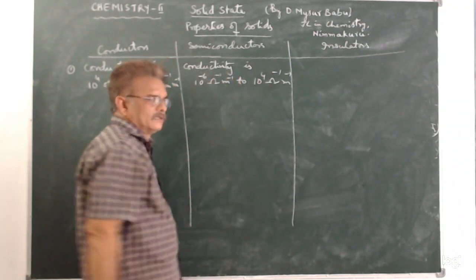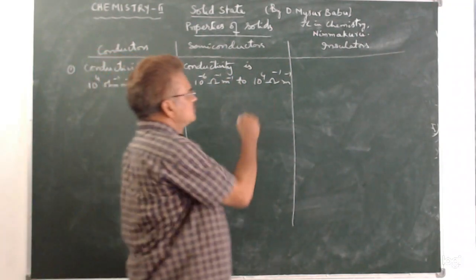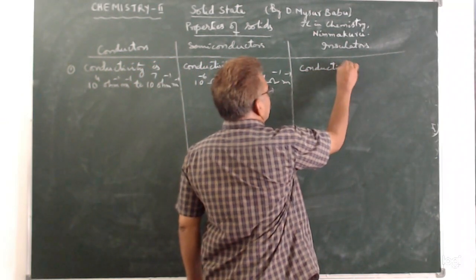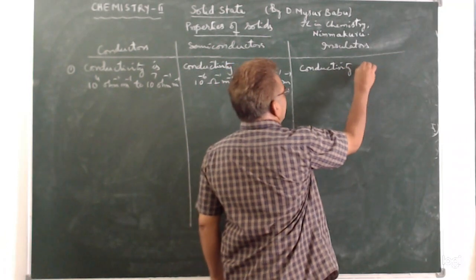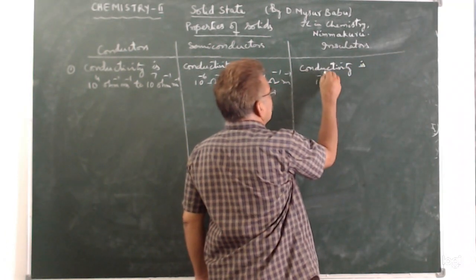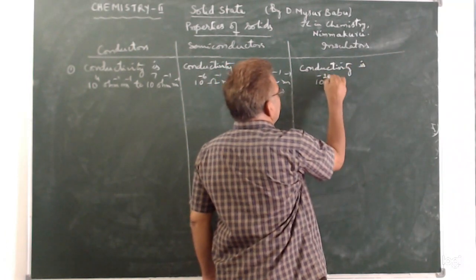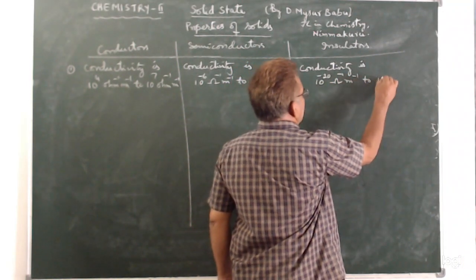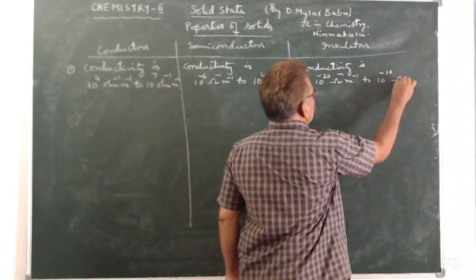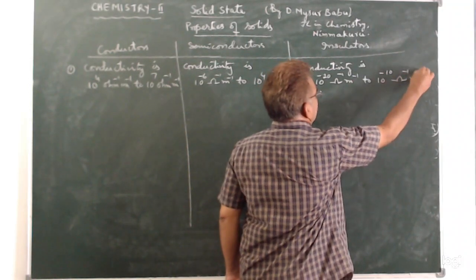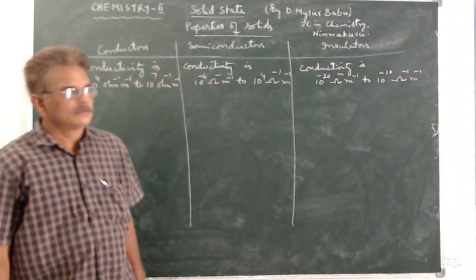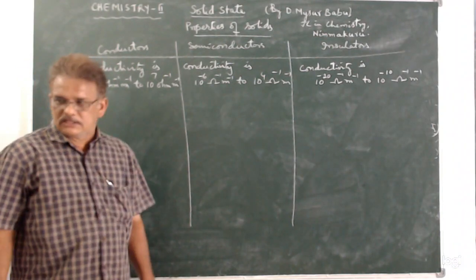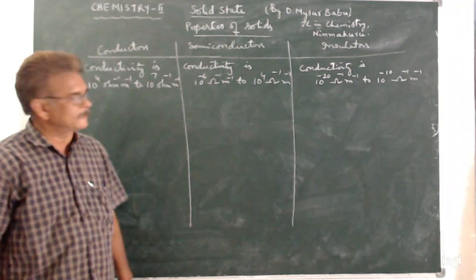Okay. In the same way, in insulators, the conductivity is 10 power minus 20 ohm inverse meter inverse to 10 power minus 10 ohm inverse meter inverse. Okay, so this is about the conductivity of conductors, semiconductors, and insulators.